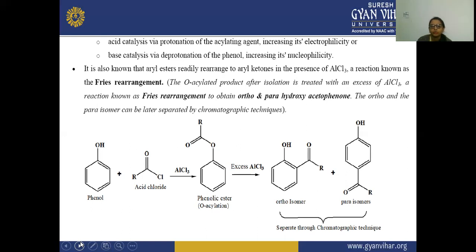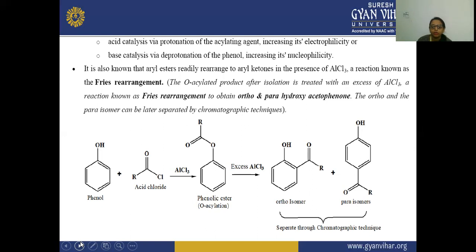So it is known that aryl esters rearrange to aryl ketones in the presence of AlCl3, a reaction that is known as the Fries rearrangement that we have discussed in phenol. The O-acylated product, after it is isolated, is treated with an excess of AlCl3, a reaction known as the Fries rearrangement. So here we are obtaining an ortho and a para hydroxyacetophenone, and the ortho and the para isomers can later be separated by a chromatographic technique.